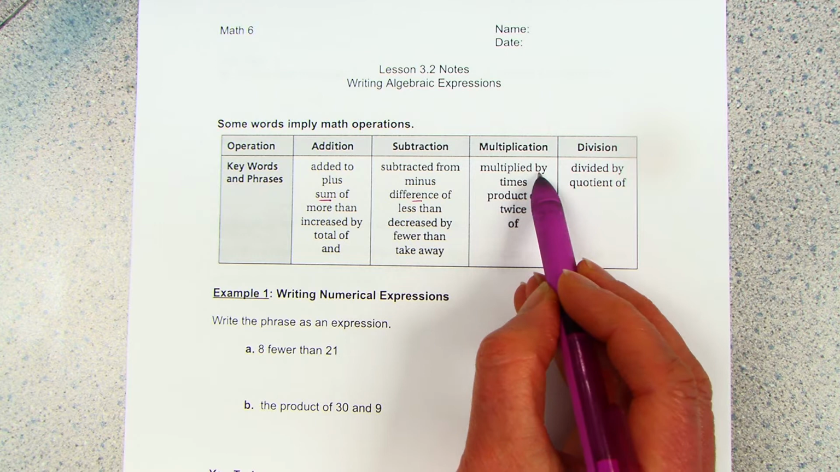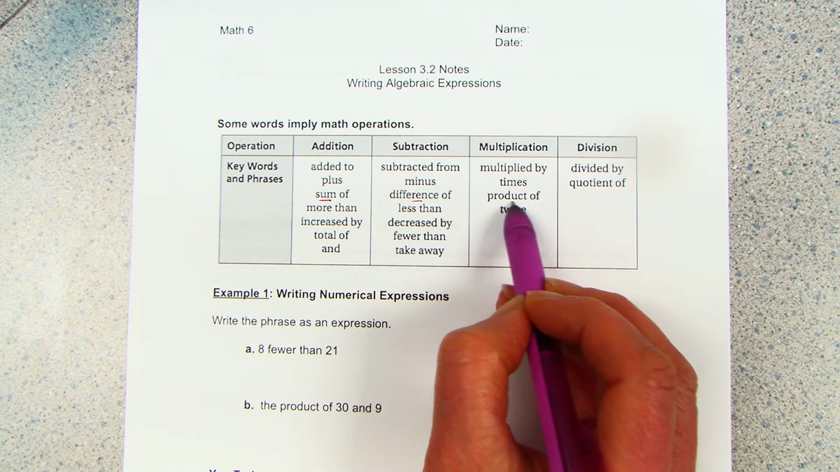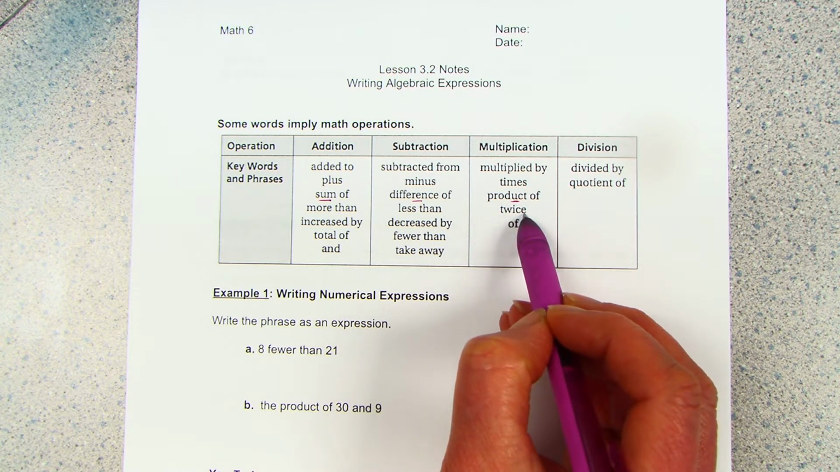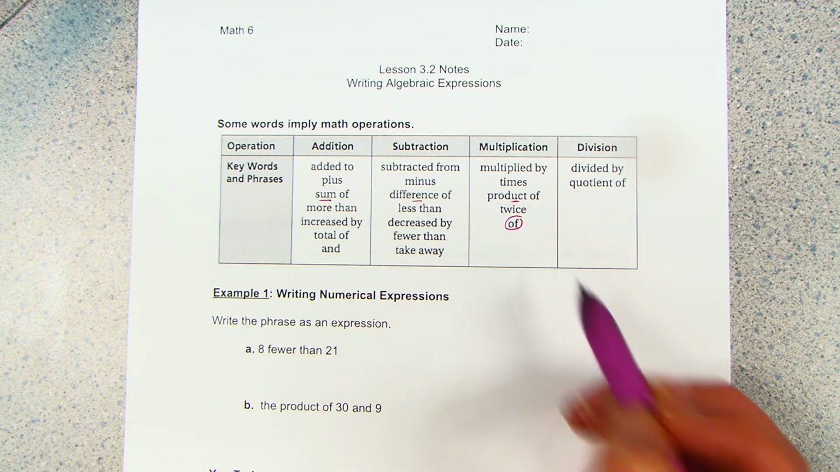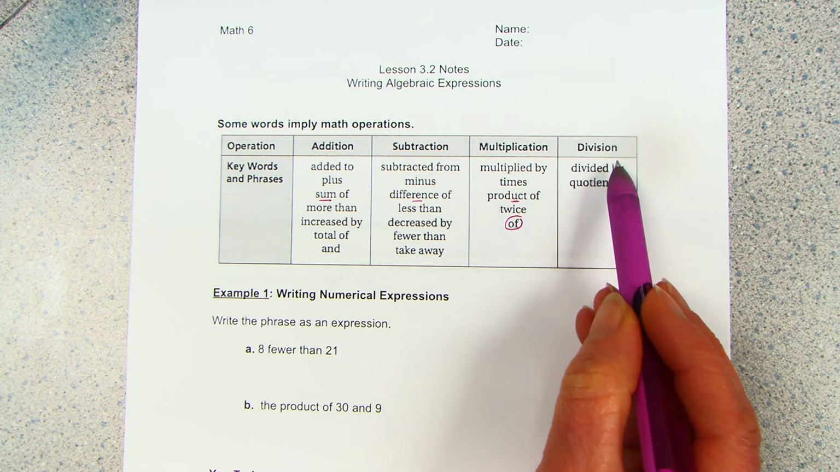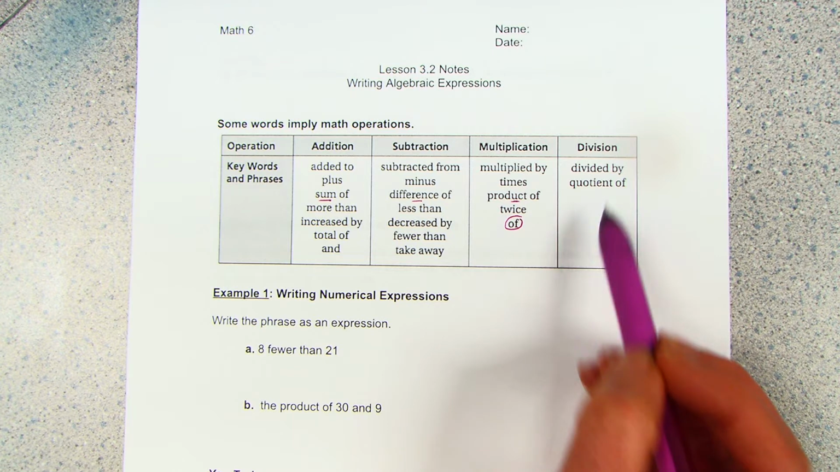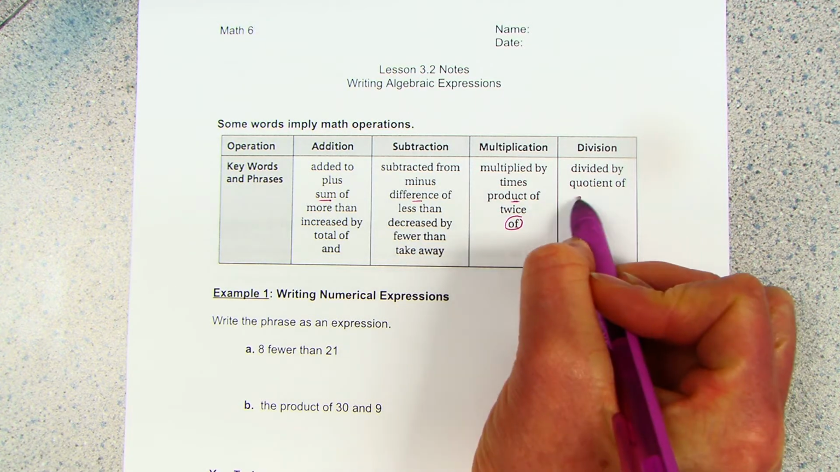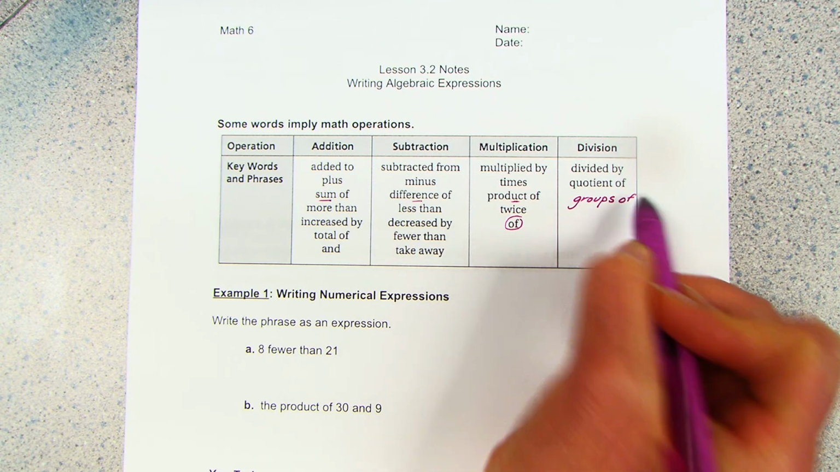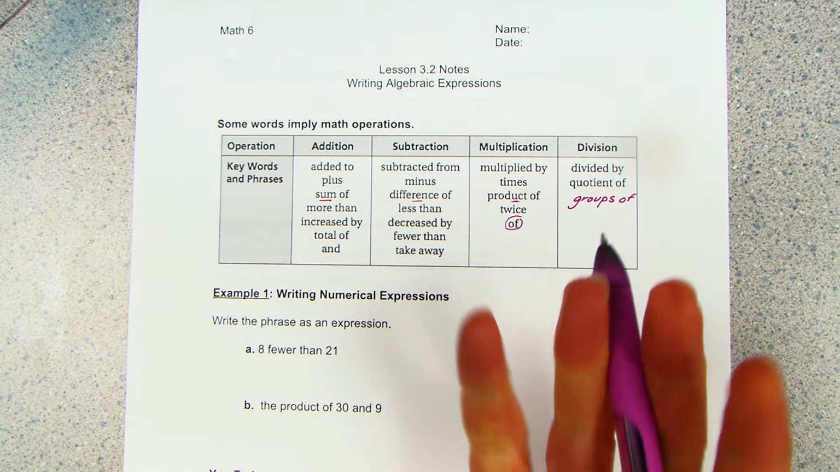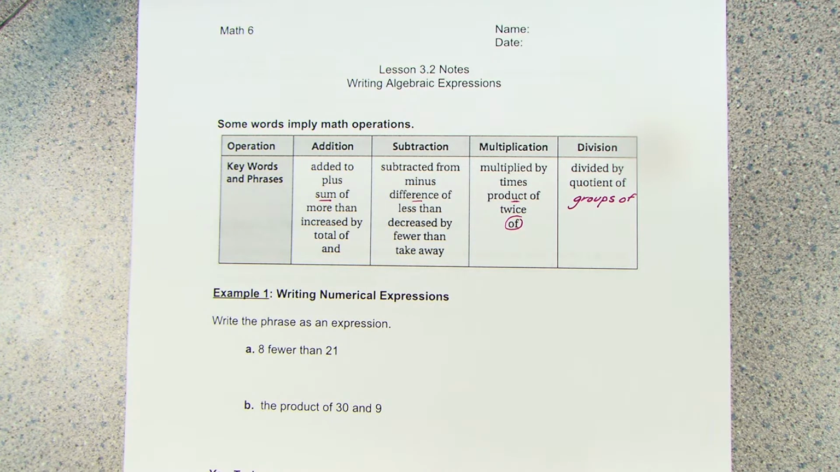Multiplication might say multiplied by, or times. It might say product. Sometimes it will say 3 times or twice, or my personal favorite, of. Remember that of means to multiply. And division will usually be either divided by or quotient of, and I might add to that, sometimes it'll say something like groups of. If you're taking groups of things, especially if you start with a total and you're splitting it up into groups, that would be a division problem.